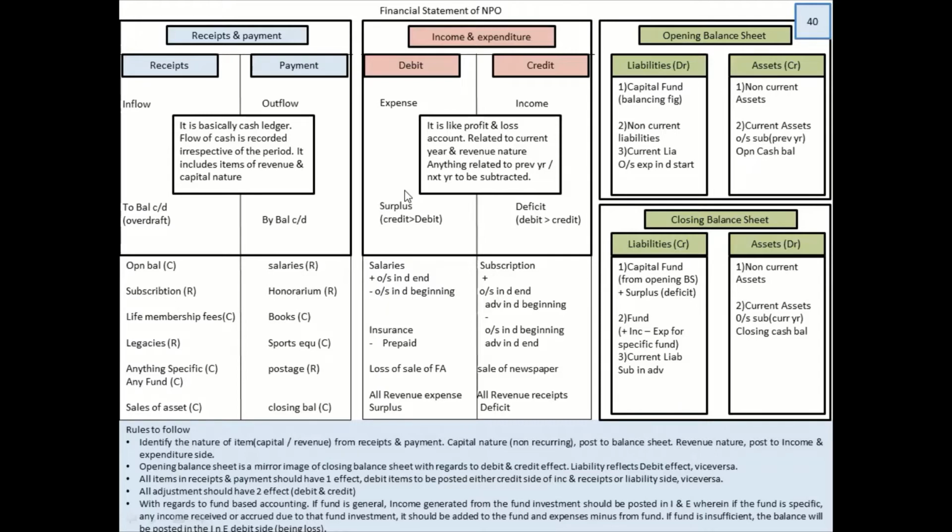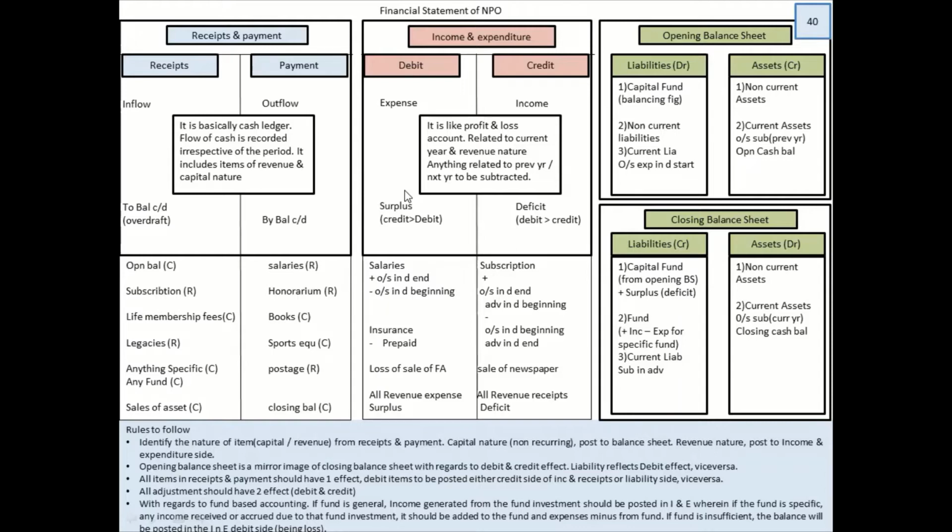The OS means outstanding in the end. But talking about OS in the beginning, outstanding in the beginning, what is outstanding in the beginning? Something of previous year. So I simply minus it. So anything of previous year, you got to minus. Anything for the next year, you got to minus. So insurance, if you see, I have minus the prepaid because I have paid for the next year.